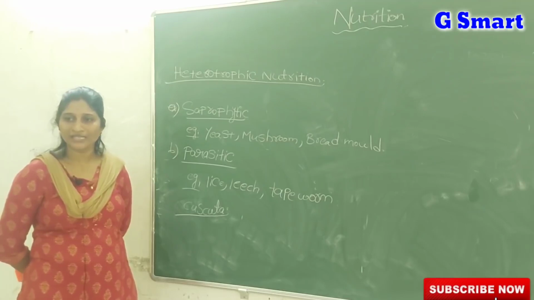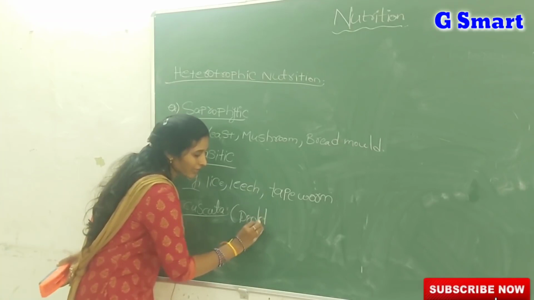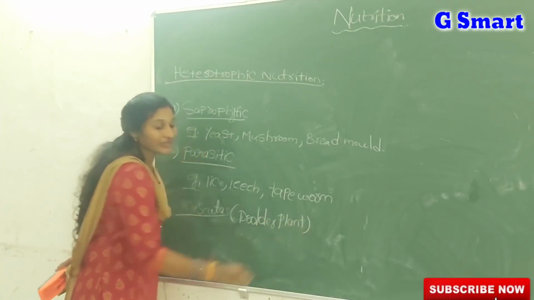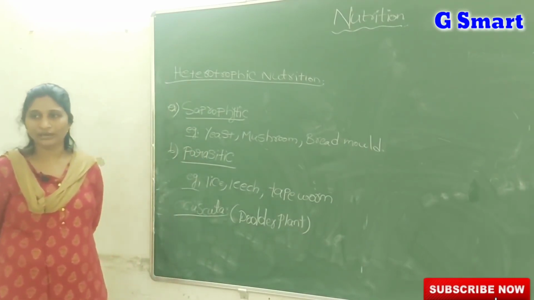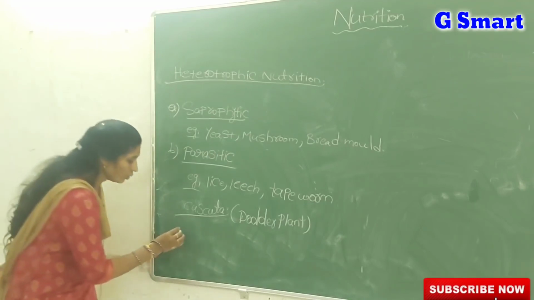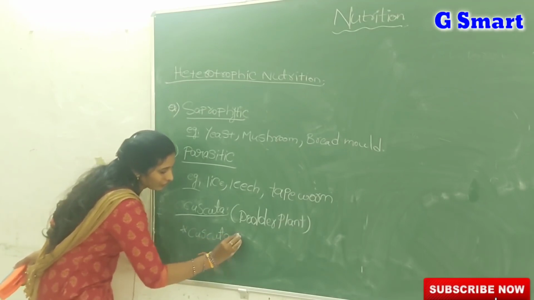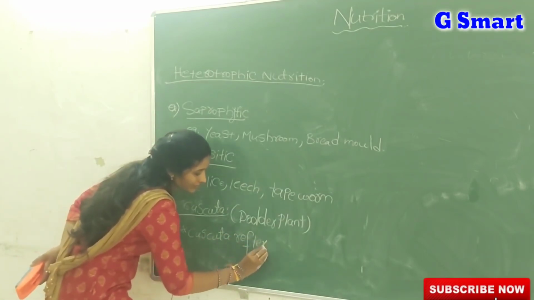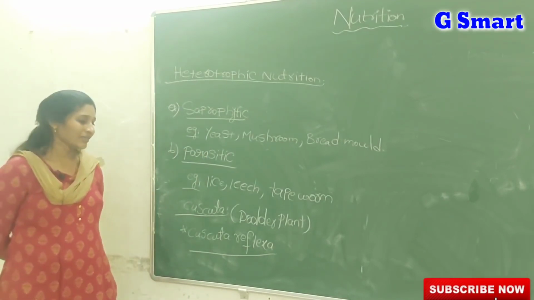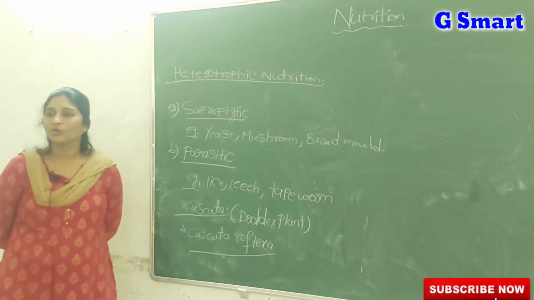What is the example for a parasitic plant? Cuscuta. In common language we call it the dodder plant. This Cuscuta plant actually does not have chlorophyll. In the Cuscuta plants, the leaves have no chlorophyll, but in this whole group, one plant known as Cuscuta reflexa is one plant in the whole family of Cuscuta that has a very little amount of chlorophyll, but most of the Cuscuta plants do not have chlorophyll.